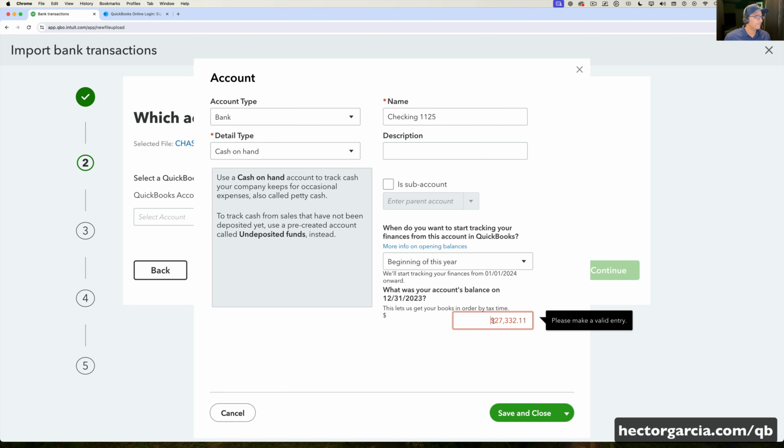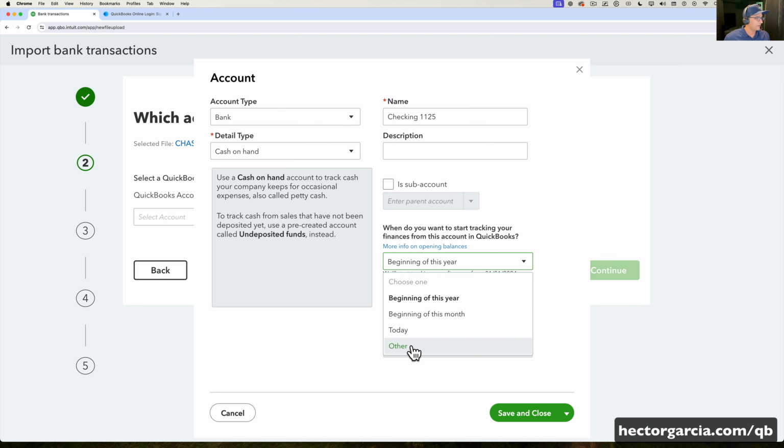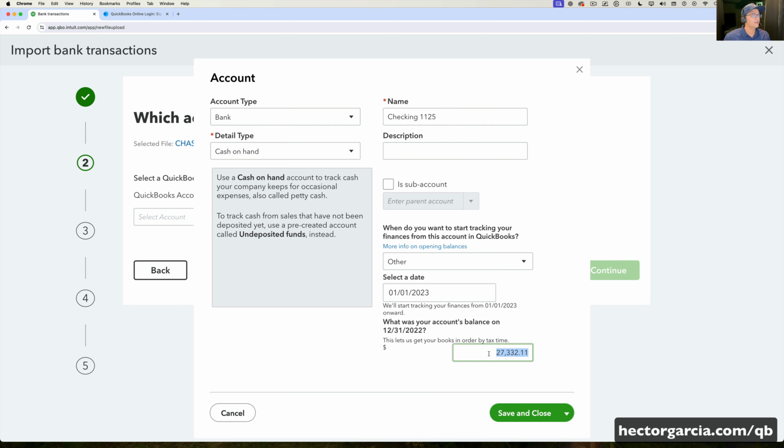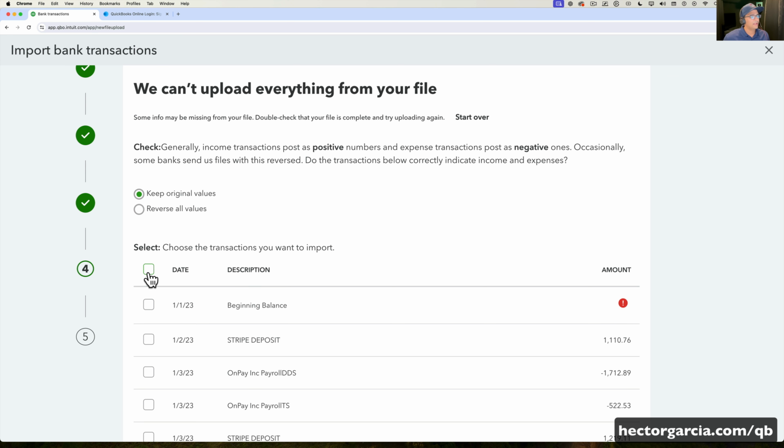I'm going to copy that information from the bank statement from the very beginning of the year, and then we'll do here other, and let's do 01/01/2023, and let's just assume that we're going to do all of 2023. Again, just to answer that question, can QuickBooks automate accounting or bookkeeping? So let's do save and close, and let's hit continue.